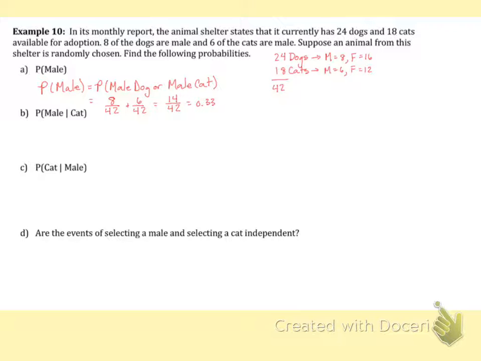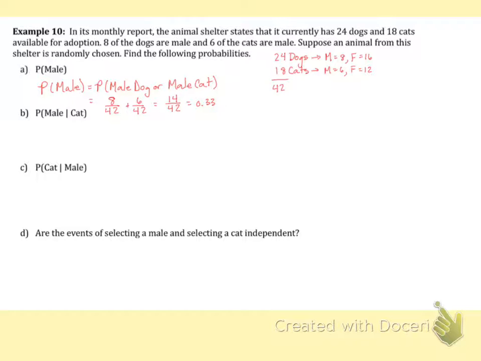For part B, it says, what's the probability that you would choose a male given that you've already chosen a cat? So there is a formula for this, but I'd rather you think about this logically, since we have a discrete count of dogs and cats and male and female pets.